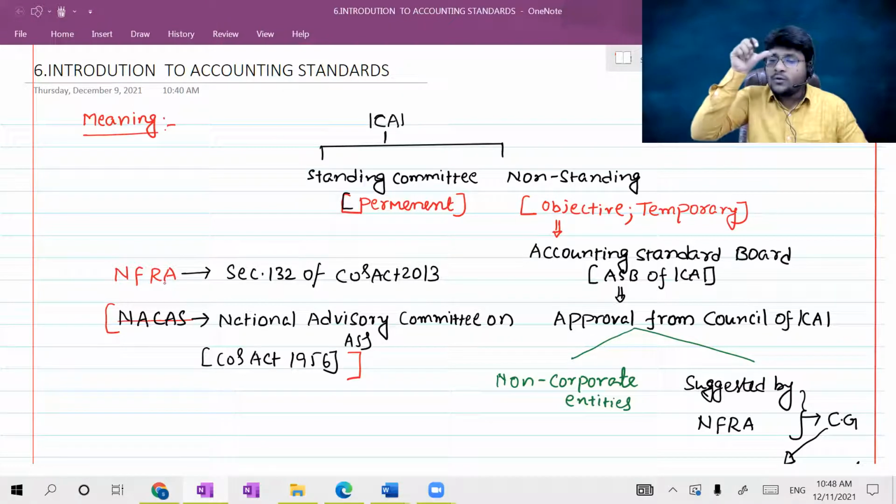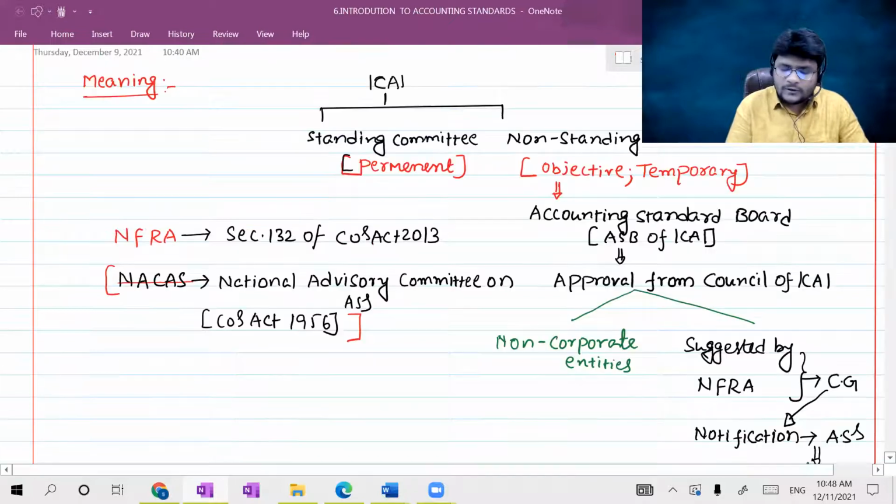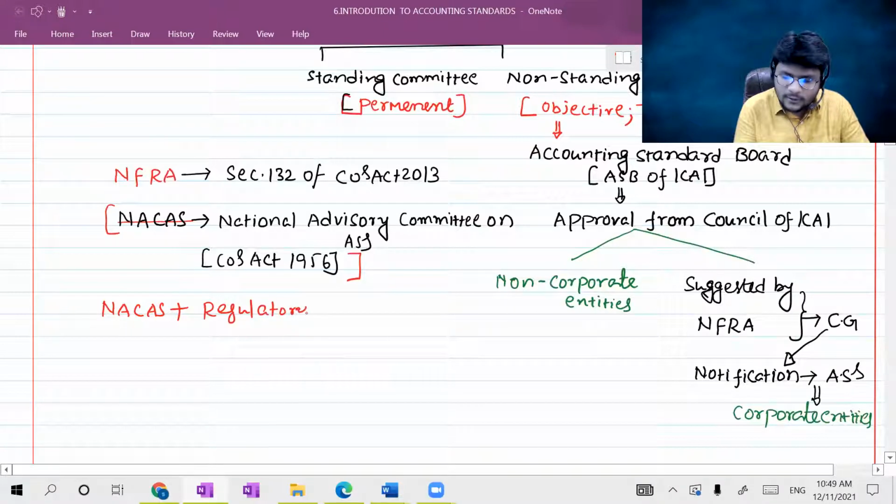NFRA can give its advice on financial reporting matters. So NFRA has certain powers compared to NACAS. That's why I can put it like this: NACAS plus certain regulatory powers is equal to NFRA.